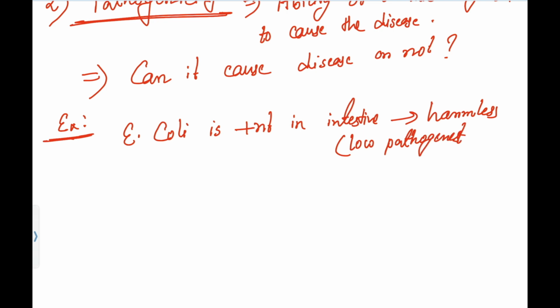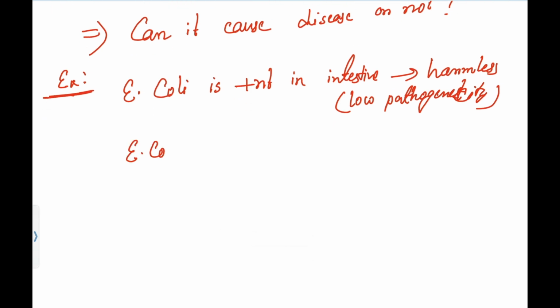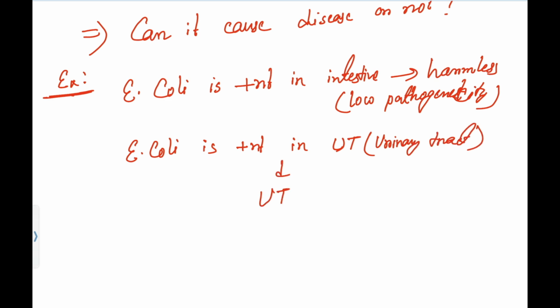But as soon as this E. coli reaches the urinary tract, it will cause UTI. That time it shows its pathogenicity.